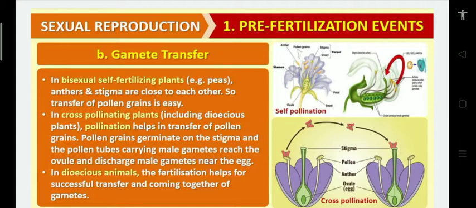In dioecious animals, fertilization helps in the successful transfer and coming together of gametes. In human beings, male gametes are motile and female gametes are non-motile. But as a slight exception, the female gamete, the egg, can move a little, and fertilization takes place in the fallopian tube. So the majority of statements say male gametes in humans are motile and female gametes are not motile, but there may be a little exception where female gametes are also slightly motile. So these are nothing but gamete transfer.